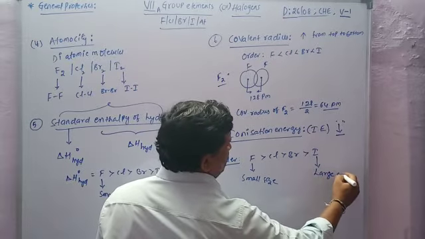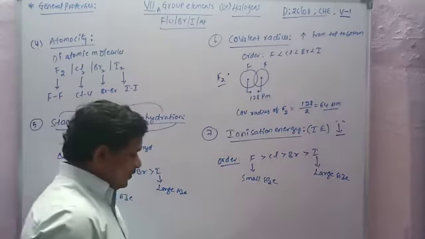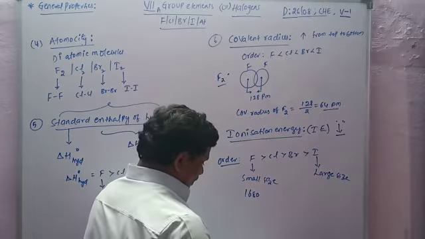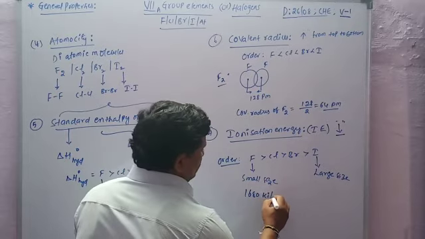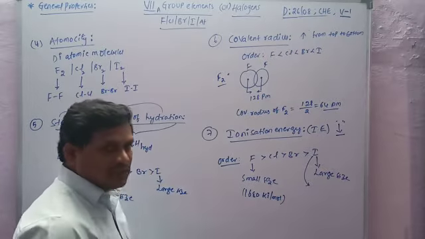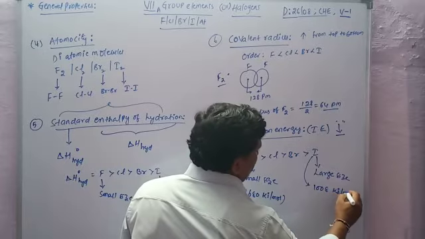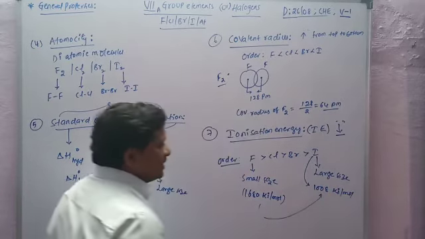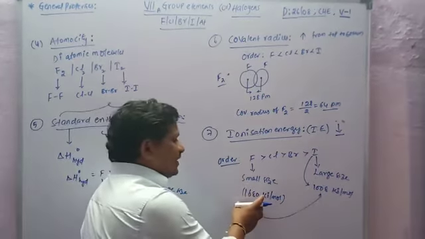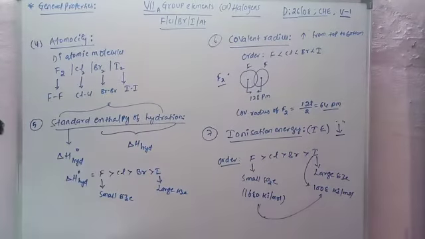The ionization potential of fluorine is 1680 kilojoule per mole, and the ionization energy of iodine is 1008 kilojoule per mole. So ionization potential decreases from top to bottom. Small size, more ionization energy. Large size, less ionization energy.